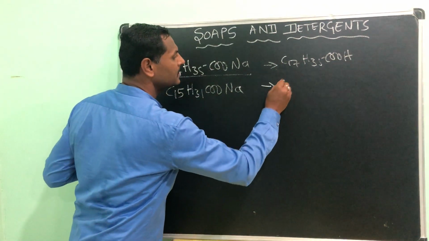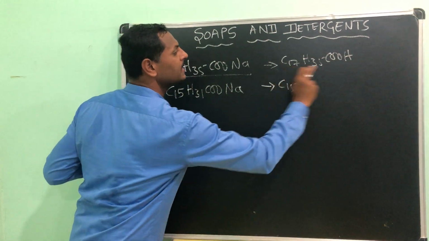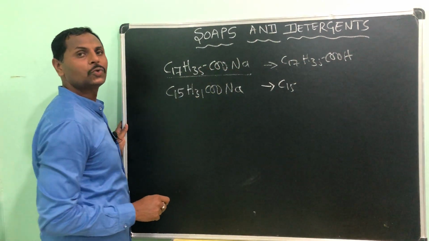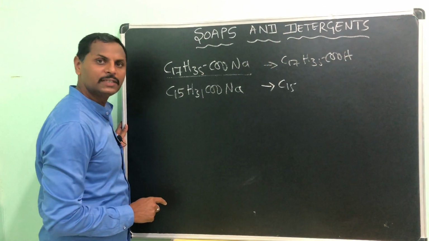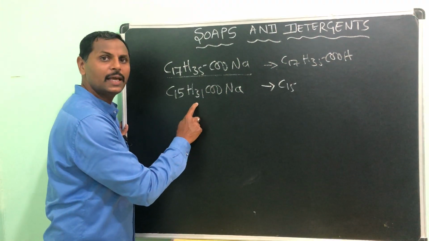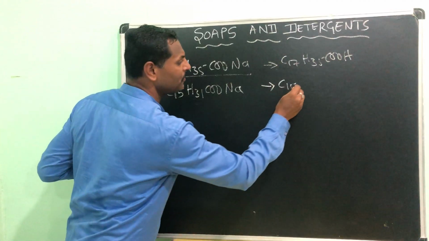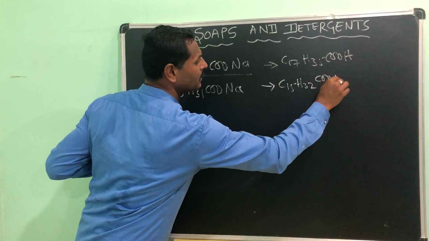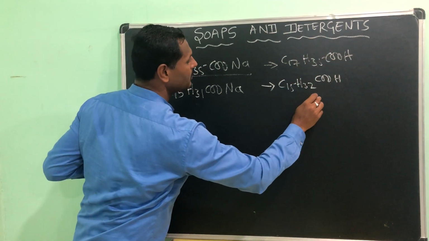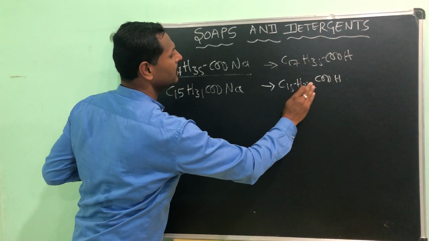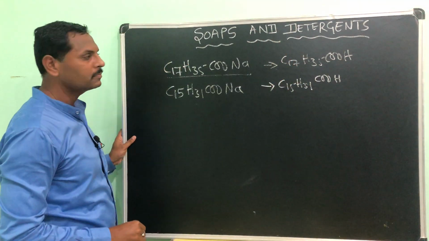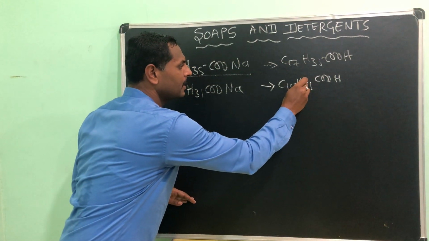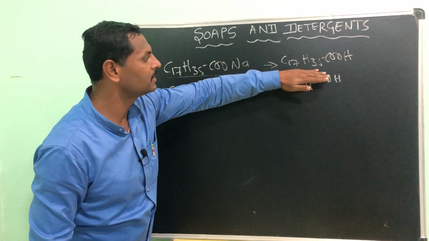Here, this is stearic acid. From it, simply by adding caustic soda, you will get sodium stearate. Here I am taking palmitic acid, C15H31COOH. Please note it clearly: palmitic acid, and this is stearic acid.